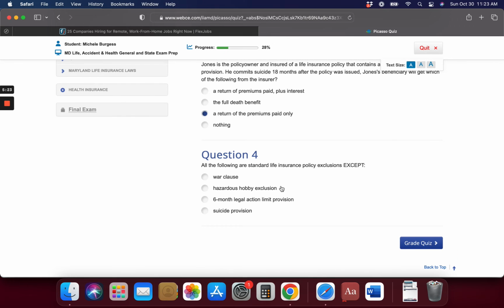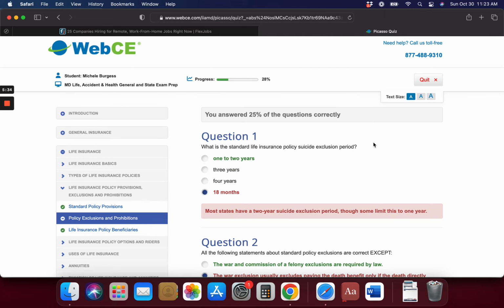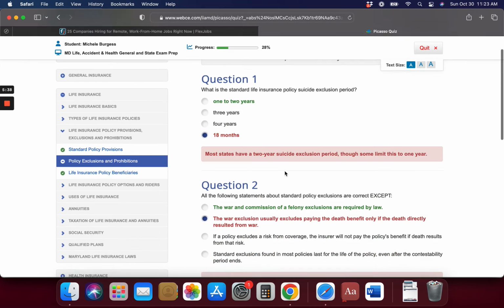All the following are standard life insurance policy provisions except: legal action limit. I don't even know what that is. Alright, we only got one right. And 1 to 2 years was correct, so I should have gone with my first gut.